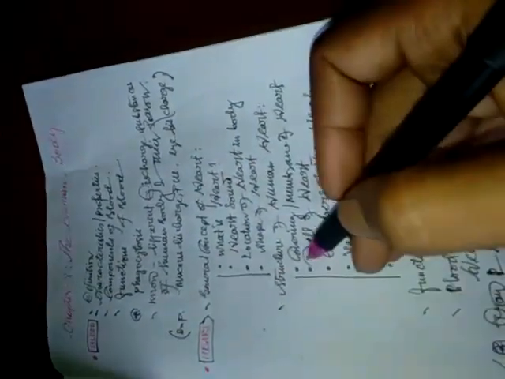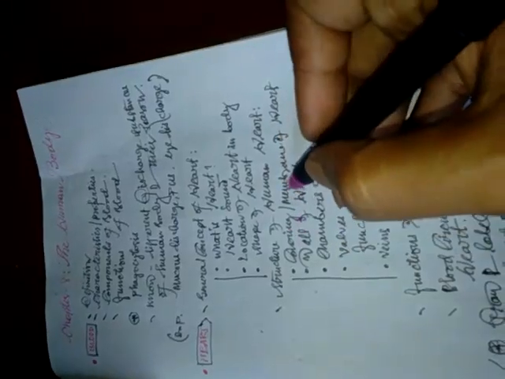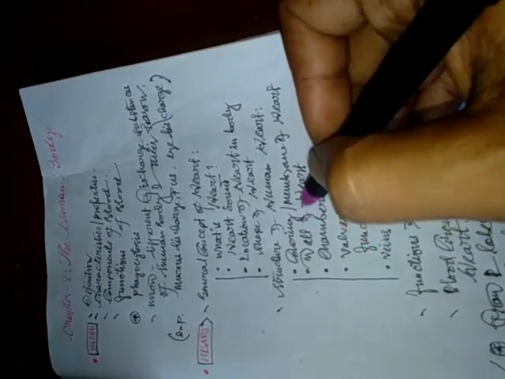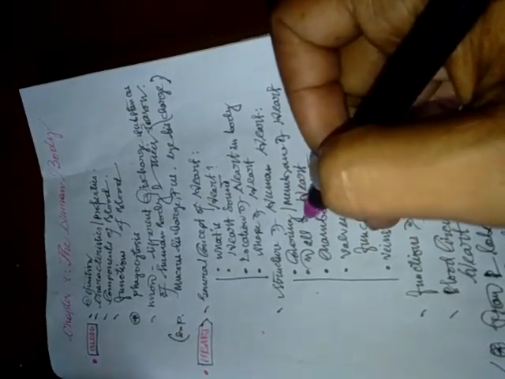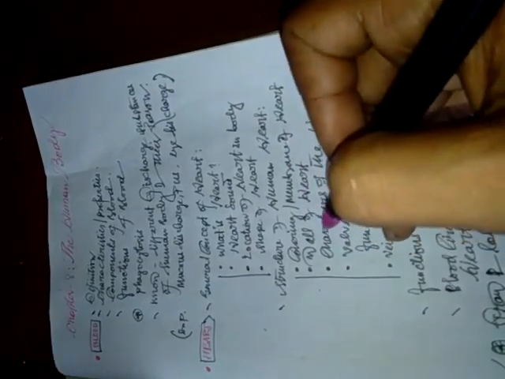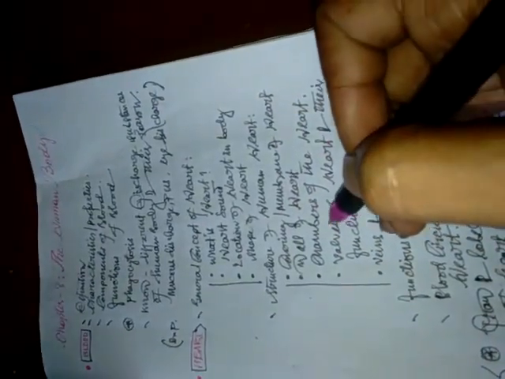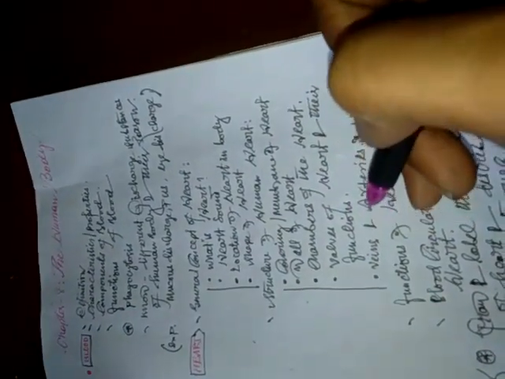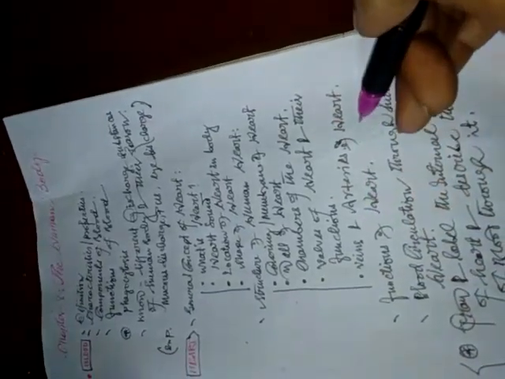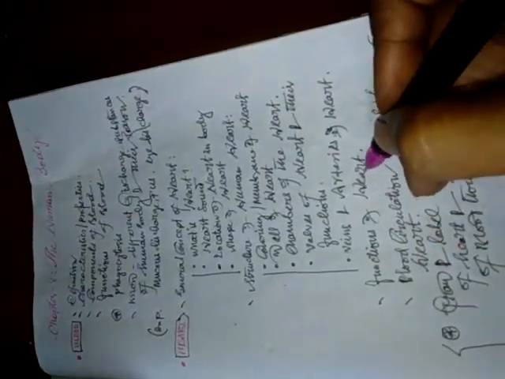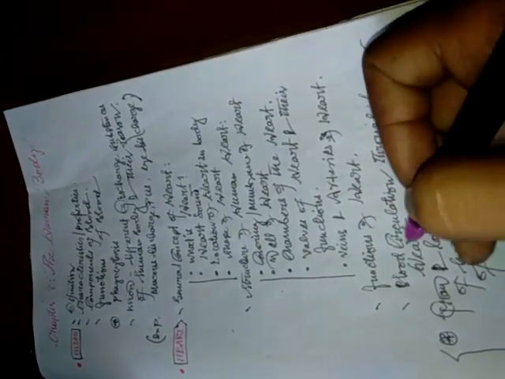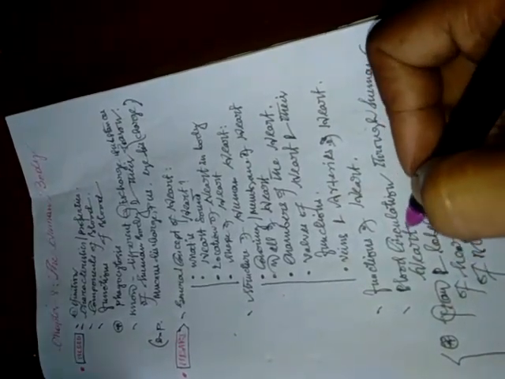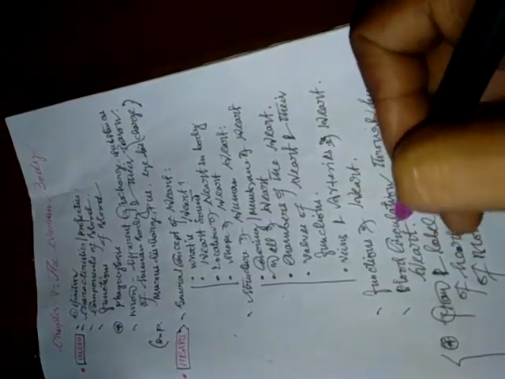Now I'm coming to the second most important point of the heart, the structure of the human heart. Regarding this topic, first we need to read the covering or membrane of the heart, then the wall of the heart, then the chambers of the heart. We will learn how many chambers the heart has. Then the valves of the heart and their functions, veins and arteries of the heart, then the functions of the heart, and blood circulation through the human heart. This is a very important thing: we have to know the circulation process of blood through the heart.